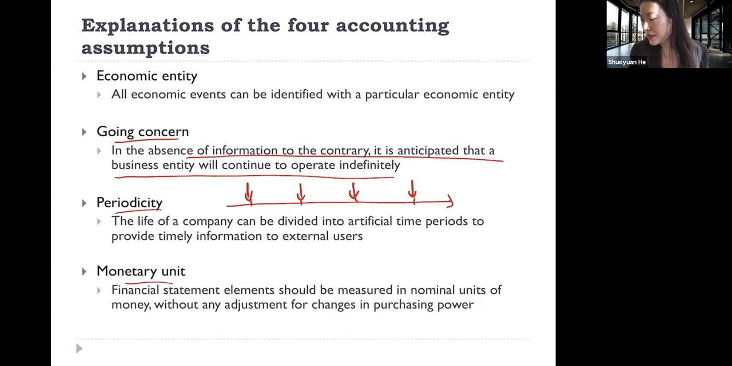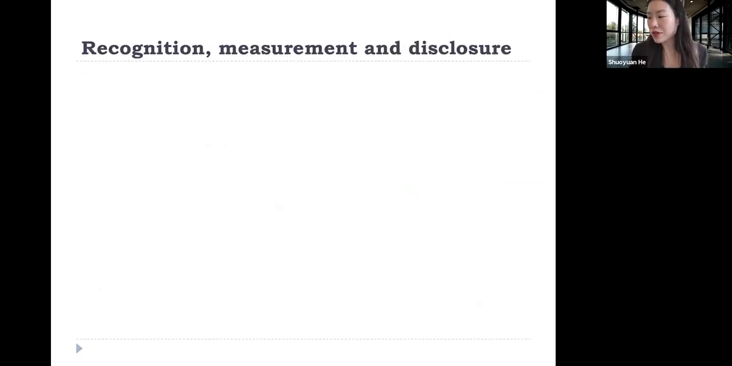Monetary unit. Financial statement elements should be measured in nominal units of money without any adjustment for change in purchasing power. Which means just for the US, we measure it in US dollars. No matter how high the inflation is going to be this year, we're not going to adjust it. So it is just going to be measured in the nominal unit of money. So those are the 4 accounting assumptions.